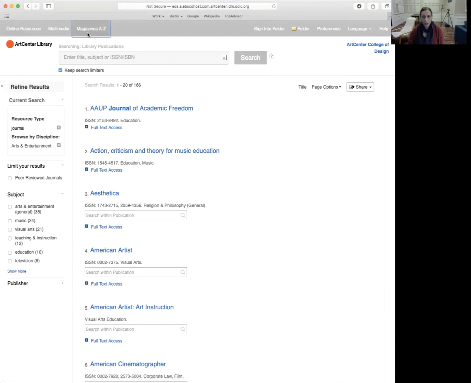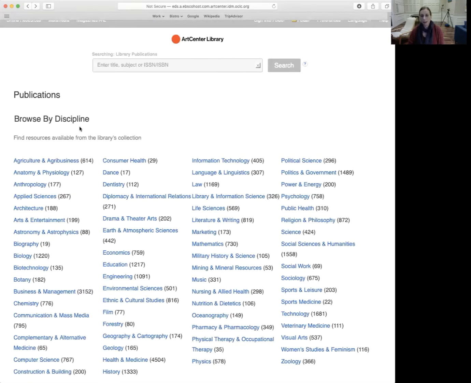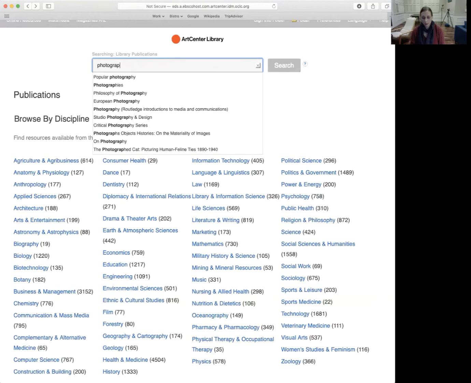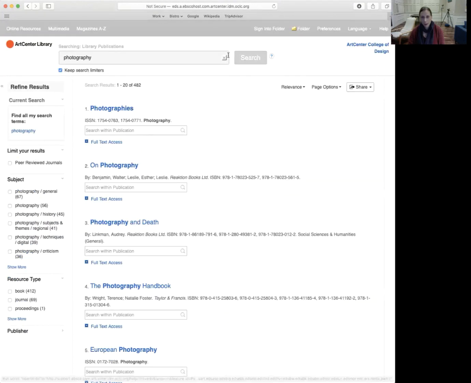And then if we go back to our home page that we started off with, the Browse by Discipline homepage, then we can also just enter the type of term that you're looking for. Let's say you want to find photography magazines. So you would simply type in photography as a key term and you press search. And there you have various photography resources that the library has access to.